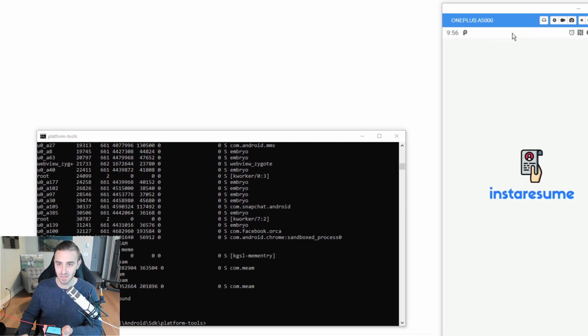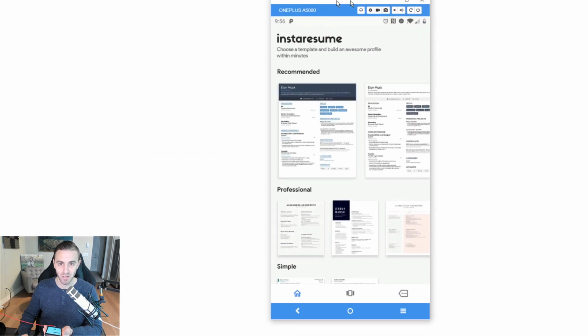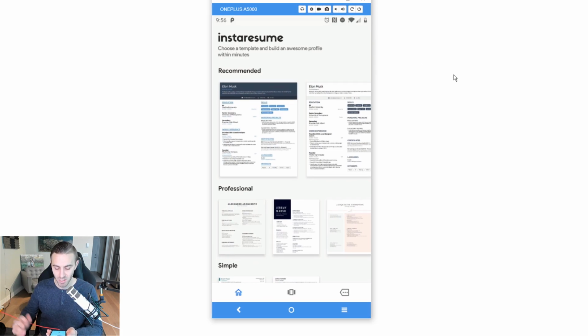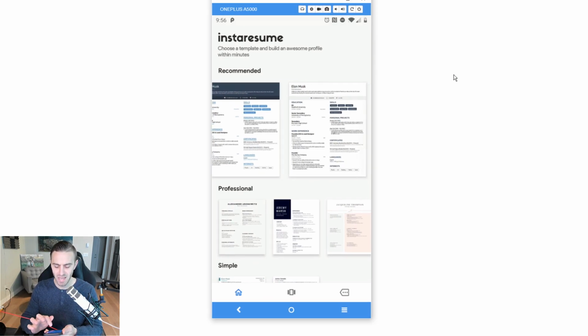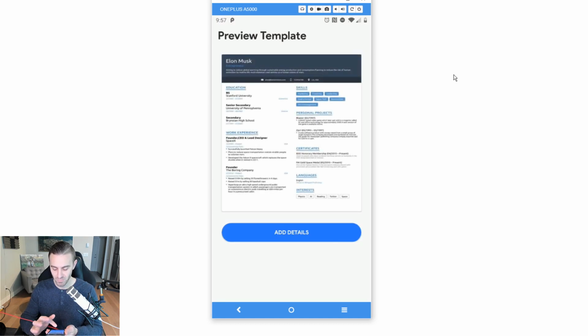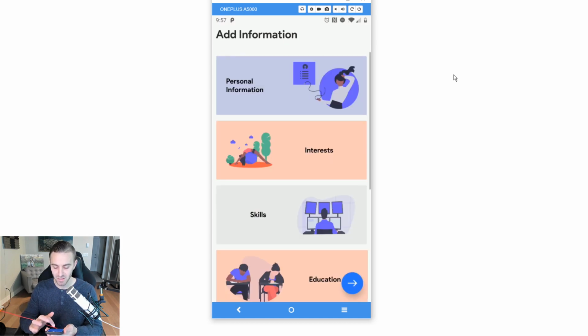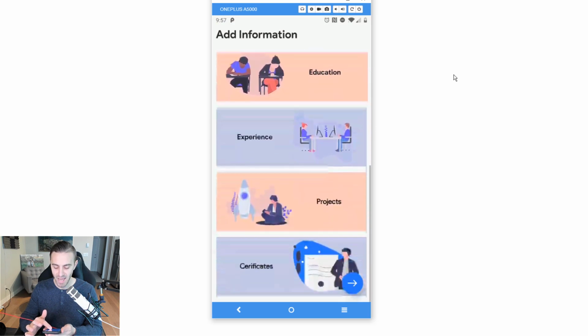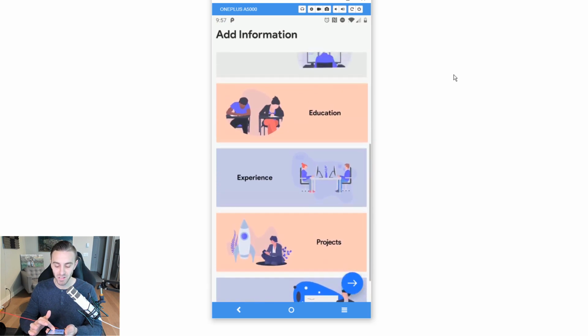I'll minimize this. I don't need ADB anymore because we're not going to do any process testing. When you first open it, it's almost like the app is in beta, because if I click on a lot of these templates, it says coming soon. But the one that does work is this one on the top left. If I click that, it says here's a template. I can click add details, and now I have a list of categories that it will use to fill out the resume.